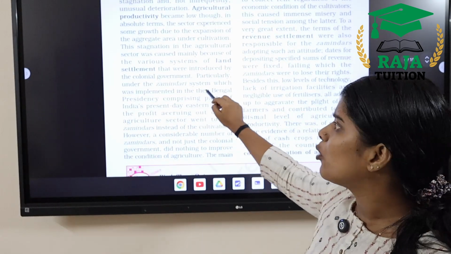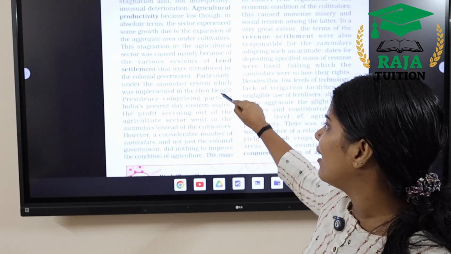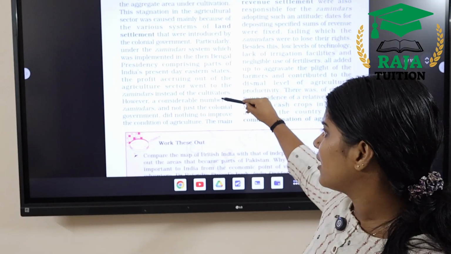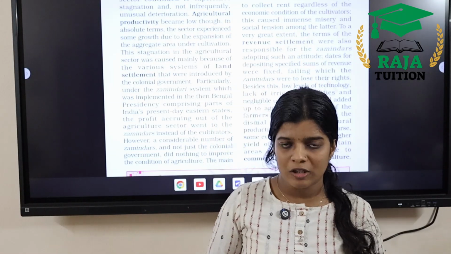There was a system called the Zamindari system in some parts of India at that time, in Bengal and the Bombay Presidency, where Zamindars held the whole proprietorship of the agrarian economy.